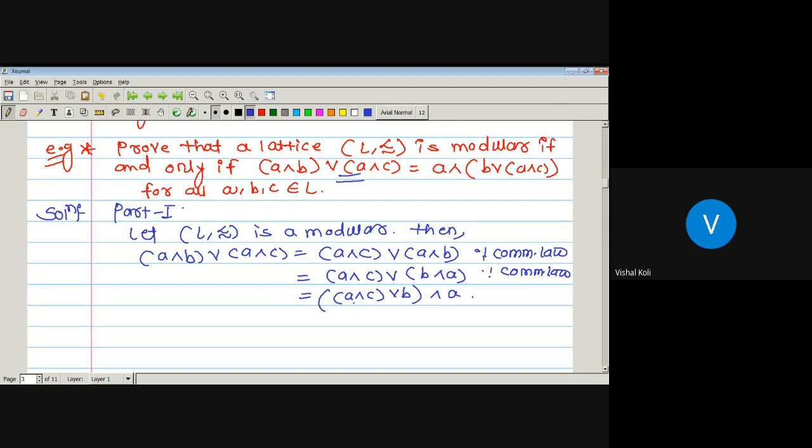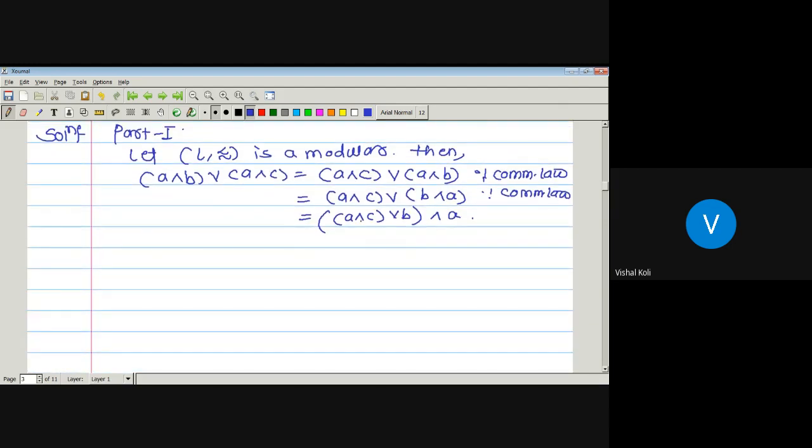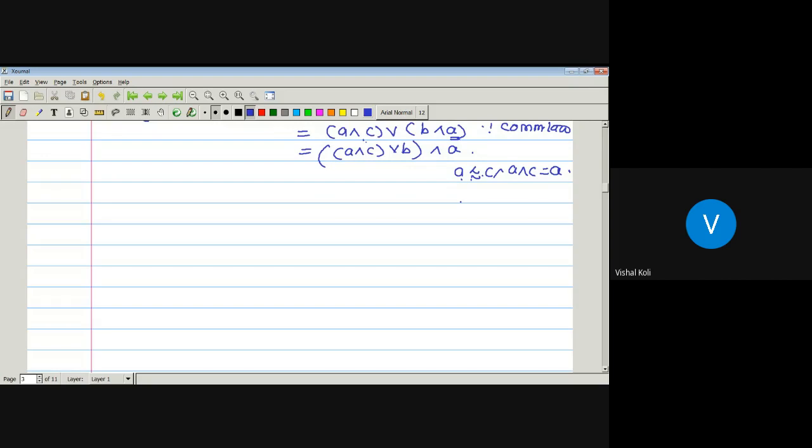See how. As we know that if A precedes C, then A meet C is A. As the given lattice is modular, A must precede C. As A precedes C, then A meet C is A. Now here our A meet C precedes A. Just we have to use the definition of modular lattice.